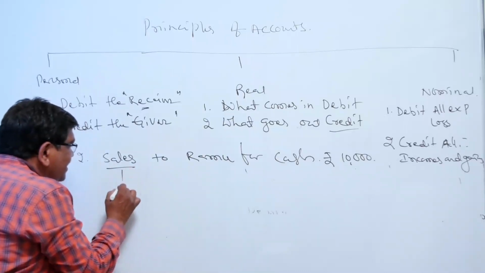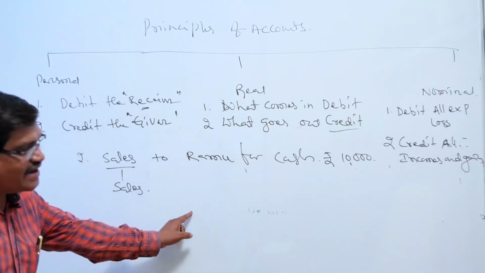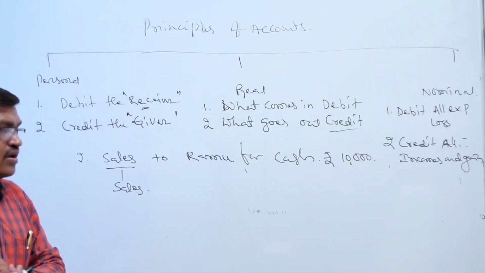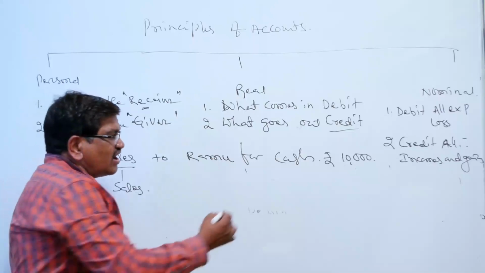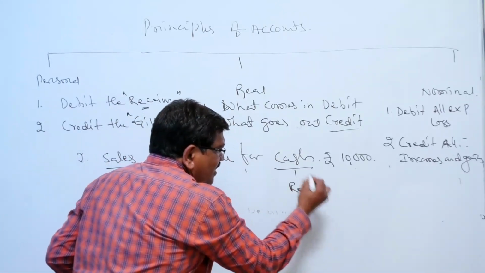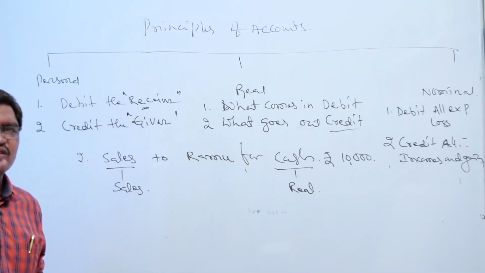Here sales is directly there. Is it a credit transaction or a cash transaction? First you observe. It is a cash transaction. The cash word is there, so underline the cash. It is automatically a real account. As per the real account principles, cash is an asset.